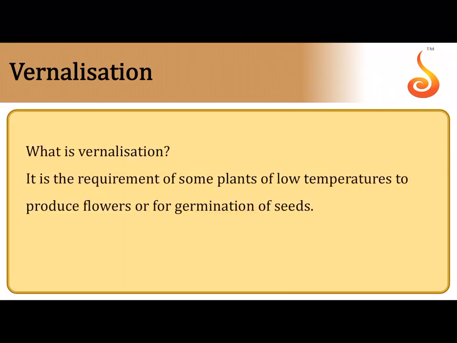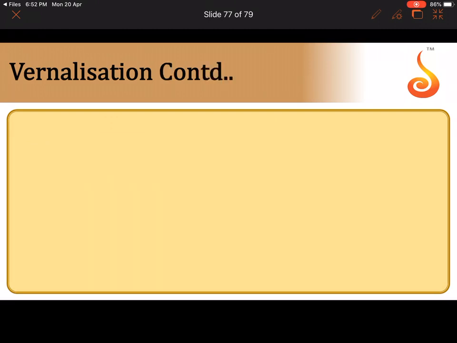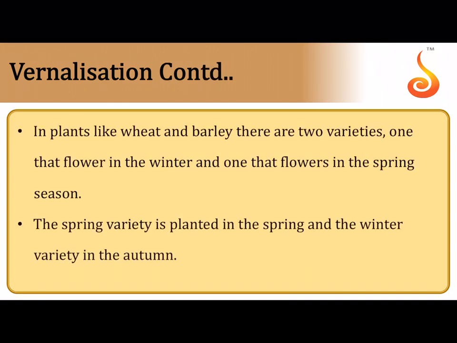What is vernalization? It is the requirement of some plants. They require a treatment of low temperature to produce flowers and for germination of seeds. If they don't go through winter, you have to sow them before winter. They have to be exposed to the cold temperature of winter. Only then, on the arrival of spring, will these plants flower. So for them to be able to flower, for them to be able to germinate their seeds, they have to go through a cold season, and this is what is called vernalization.